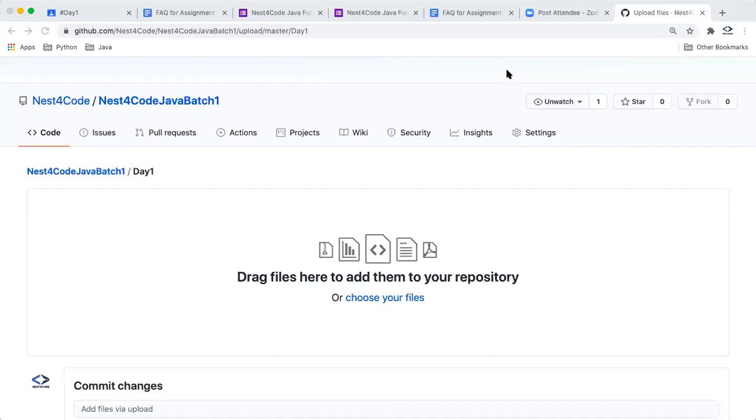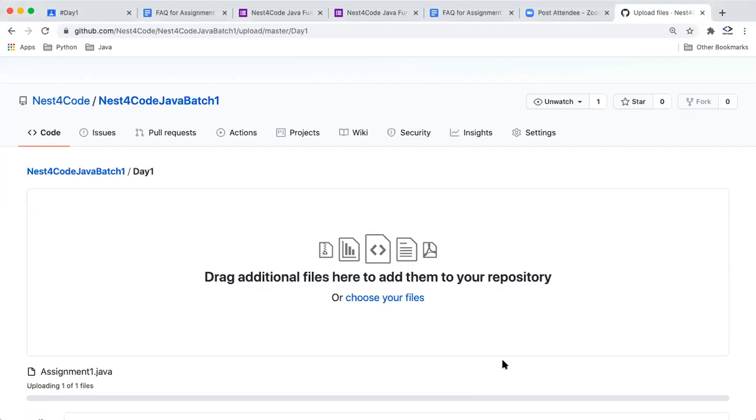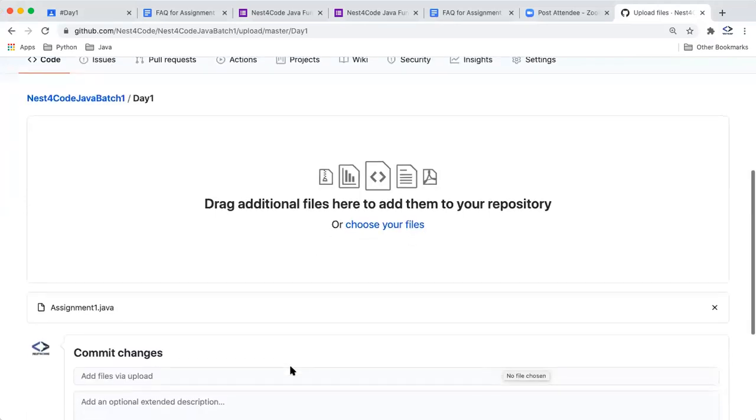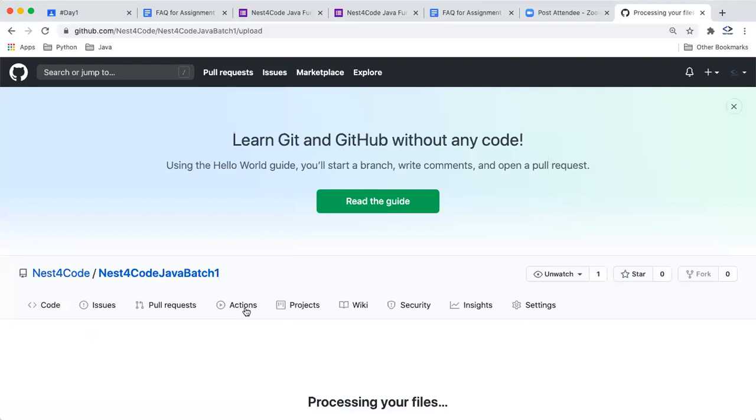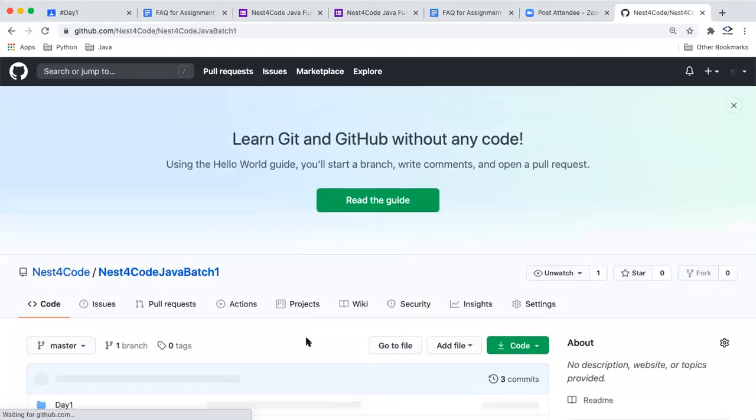You go into the project which you want, go into the src, and you can just upload. So let's suppose assignment1.java. Once you upload it here, you have to commit this change, because unless you commit, it will not be pushed. Then you click on commit changes. So this is how we have committed this change.